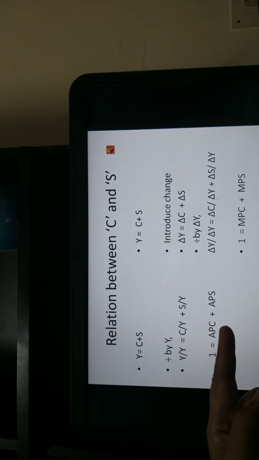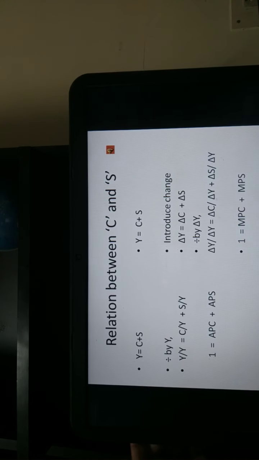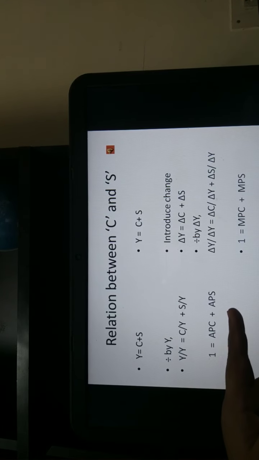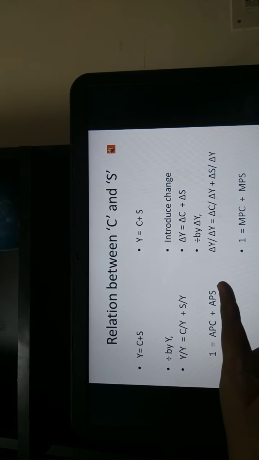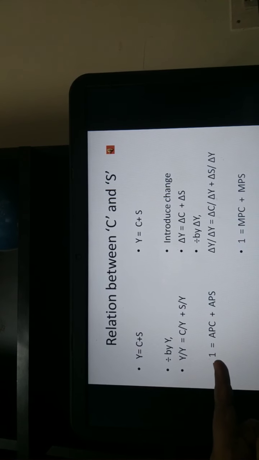S by Y is nothing but the average propensity to save. So, from the basic equation Y is equal to C plus S, we arrive at the relationship between the average propensity to consume and the average propensity to save. Average propensity to consume plus the average propensity to save is equal to 1.